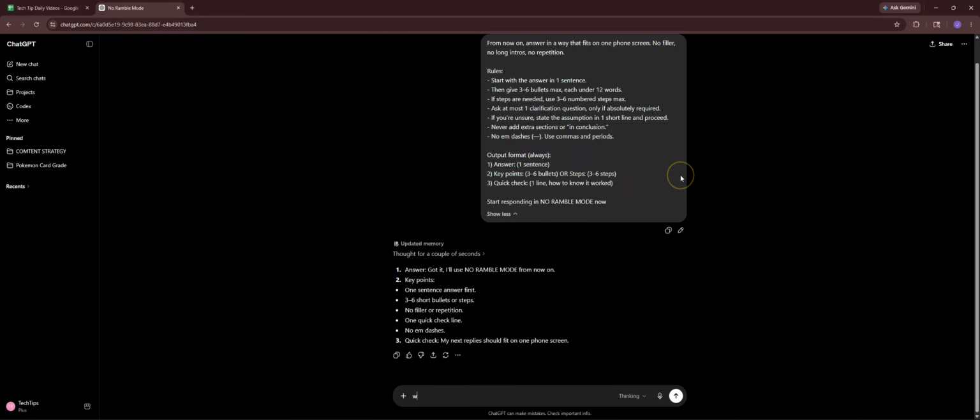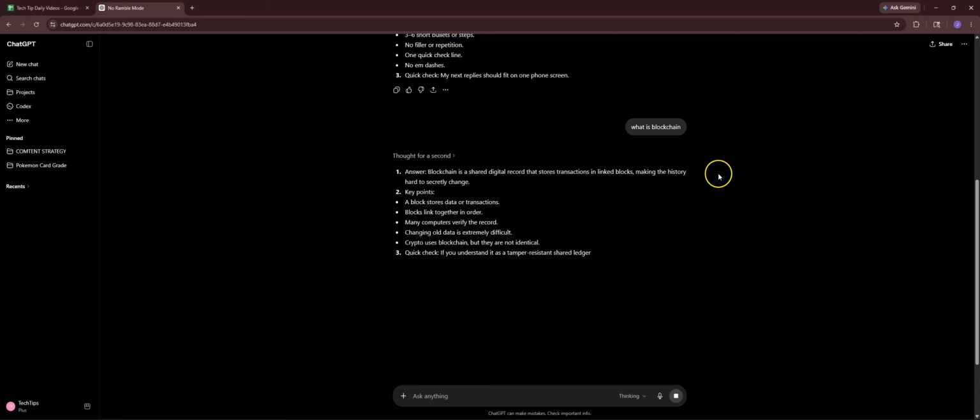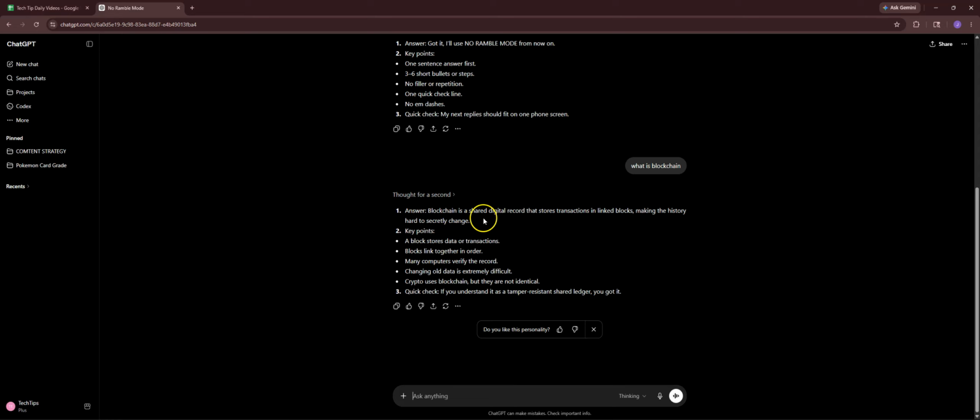So let's test it out and see what it looks like. So we're going to ask it again, what is blockchain, and see if there's any difference in the response. So as you can see here, look how concise and clean that is as opposed to what we were just dealing with. So as we see here, it answers exactly. Answer: blockchain is, and it gives us the whole answer. Goes over key points and a quick check. If you understand it as tamper-resistant shared ledger, you got it. So just super concise, very direct.